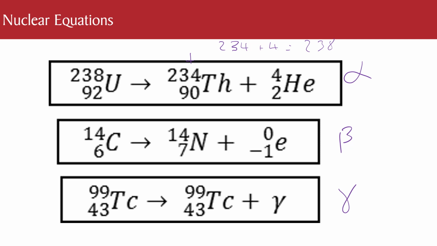So the numbers at the top make sense because 14 add 0 is obviously 14. But you've got 6 on the left, and then you've got 7 here, and you've got -1. So what you've got to do is just remember that 7 take away 1 obviously is 6. But quite often what people will do is they will call the n at the bottom there 5, because you've obviously got a -1 there. So just remember the two numbers at the bottom must kind of equal each other. And for gamma, the things just stay the same.